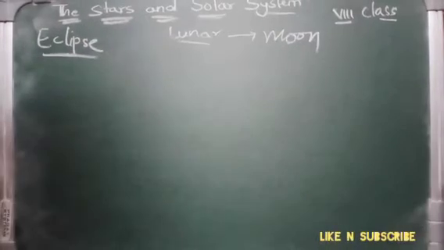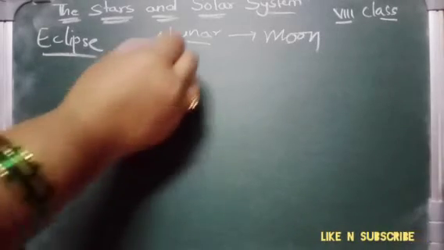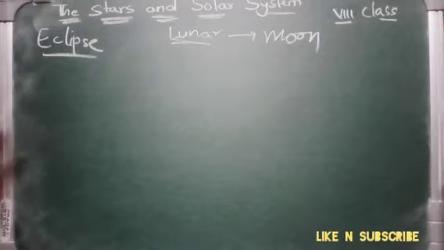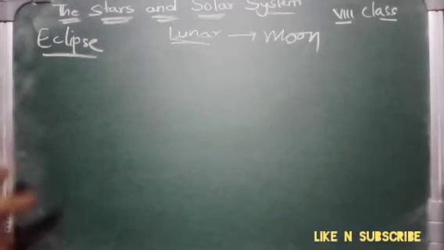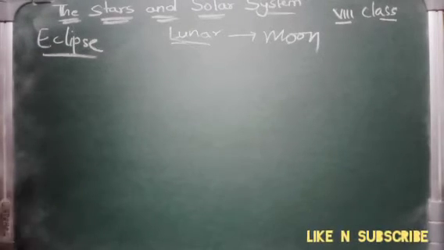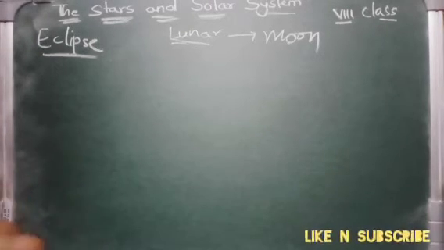Okay. Next, coming to the lunar eclipse. So we have learned about solar eclipse. Now we'll go with the lunar eclipse. A lunar eclipse occurs when the shadow of the earth falls on the moon. In a solar eclipse, we have seen that the shadow of the moon is falling on the earth. Here it is opposite. The shadow of earth is falling on the moon.